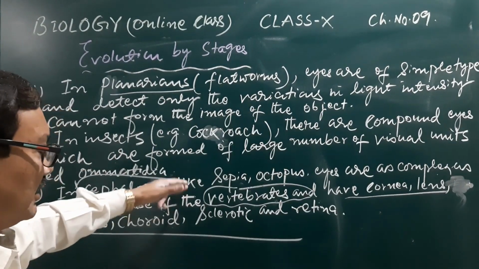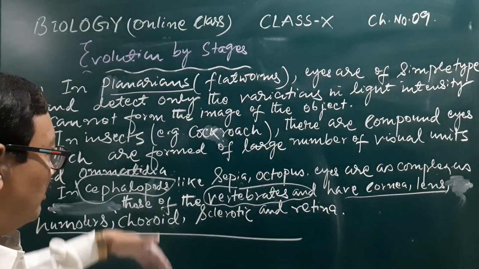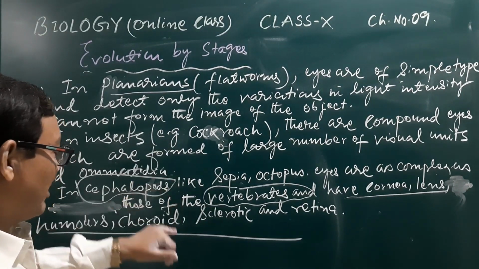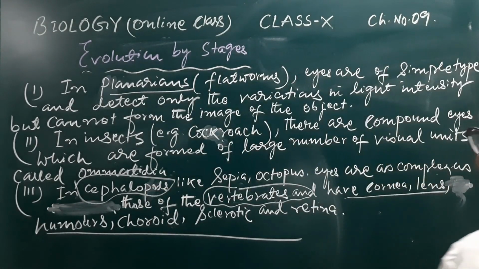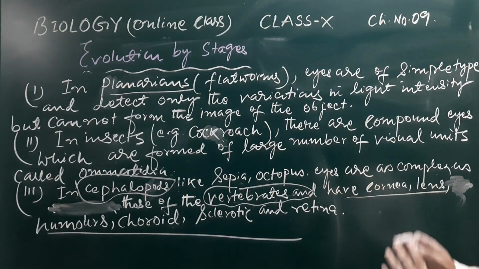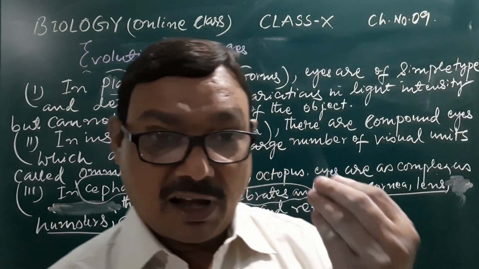That is why the basic structure of the eyes in the cephalopods and in the vertebrates is dissimilar. That is why they are analogous, but they perform the same function of vision.